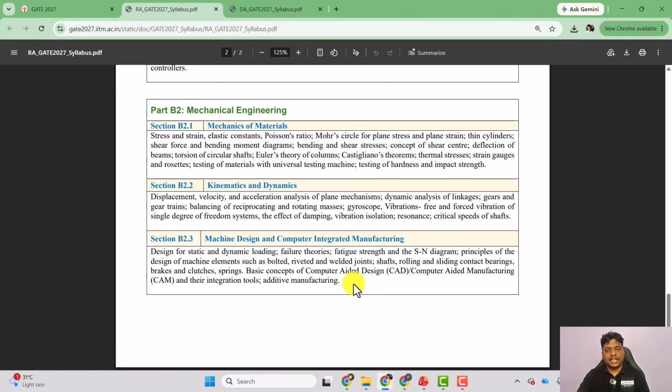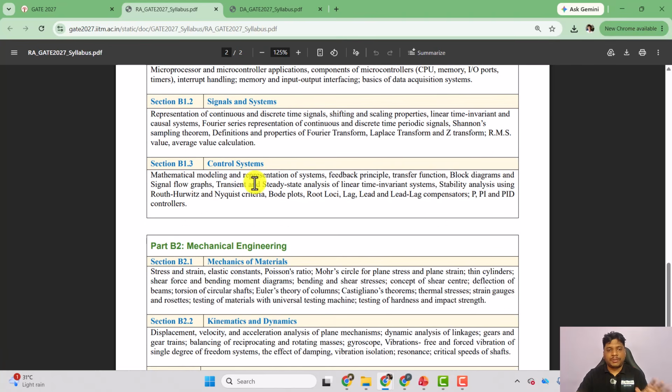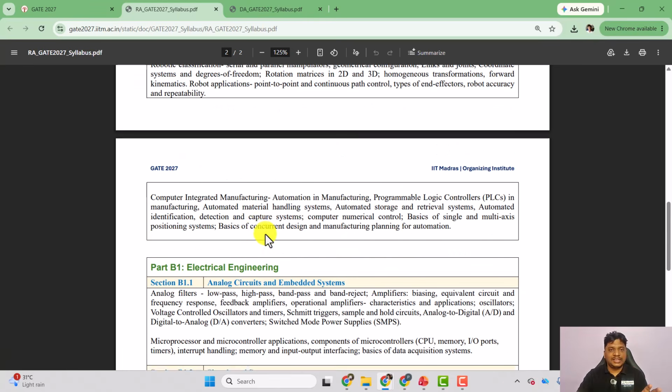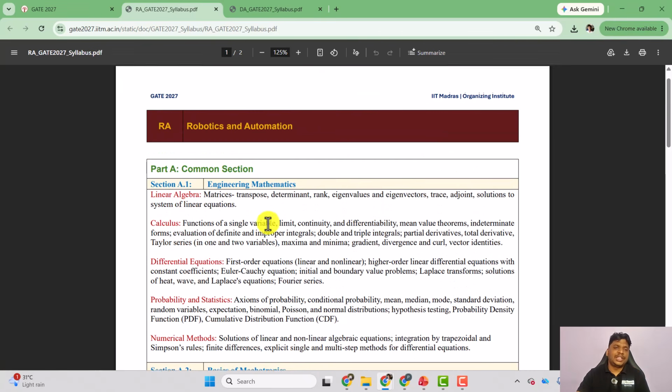So questions you can expect same as of GATE mechanical paper, and for here you can expect the same question as of electrical paper. Okay, so part B1 and part B2, I hope this thing is clear. Now what about part A, common section?